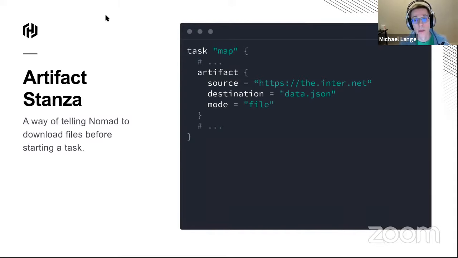And then what'll happen is Nomad will place the allocation on the client. And then within the allocation, it's going to pull this data before starting the task. So this is exactly what we want, because this means we're not plumbing it all the way through the server from our computer. You can also see it here, it says mode file. The default mode is going to be a directory. Artifact will also automatically unzip archives for you if that's what you're dealing with, but we're just dealing with one file.